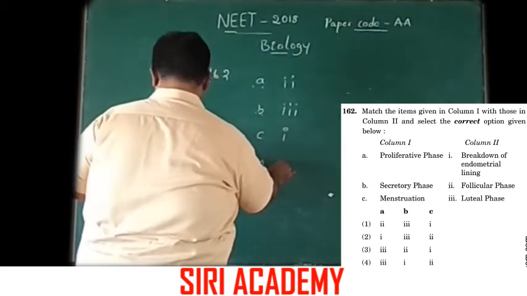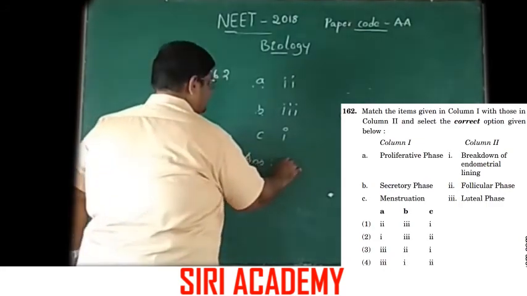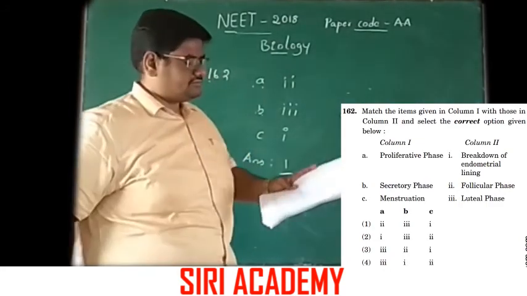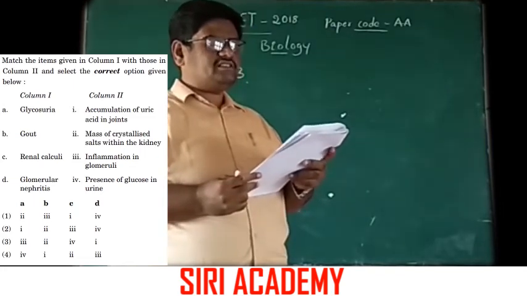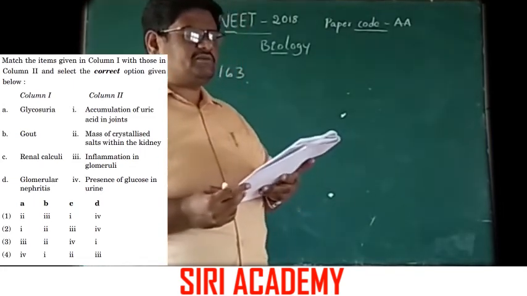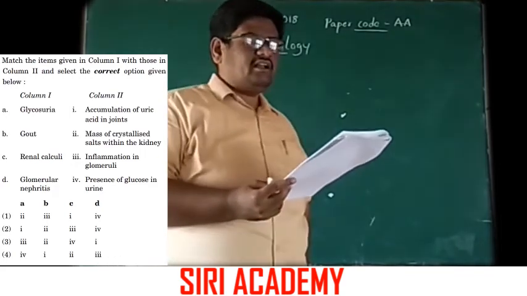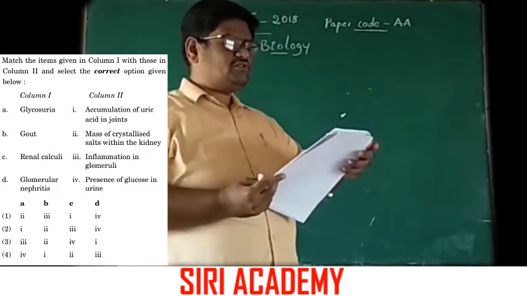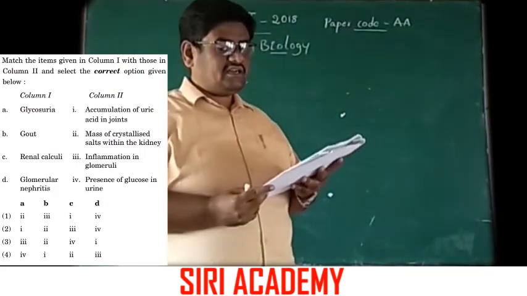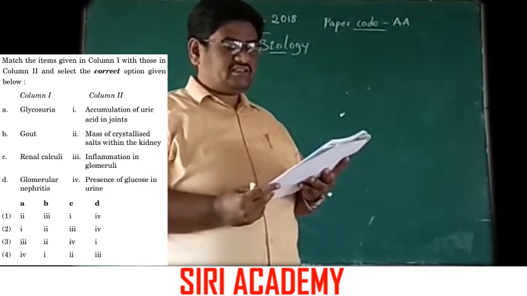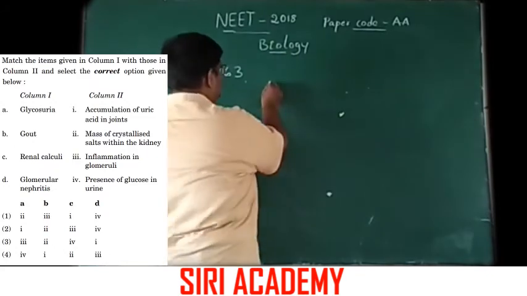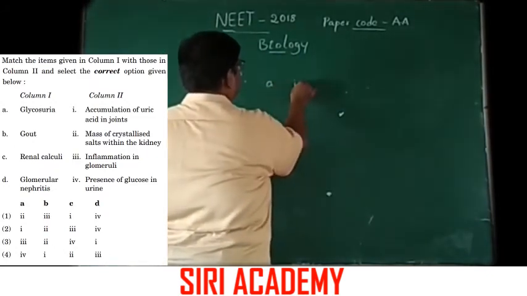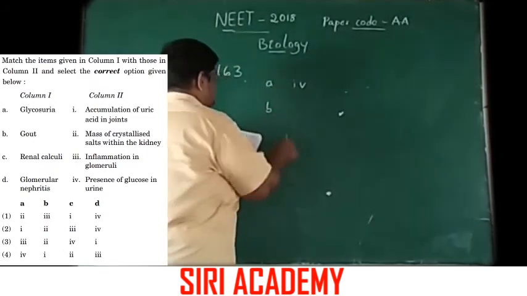3231 is option 1. Match the items given in column 1 with those in column 2 and select the correct options given below. Column 1 A glycosuria. See here in column 2, glycosuria means presence of glucose in urine. Option A 4 is the correct match.